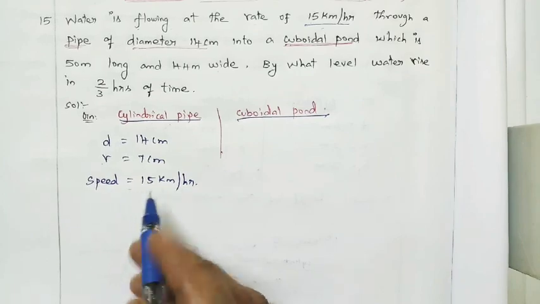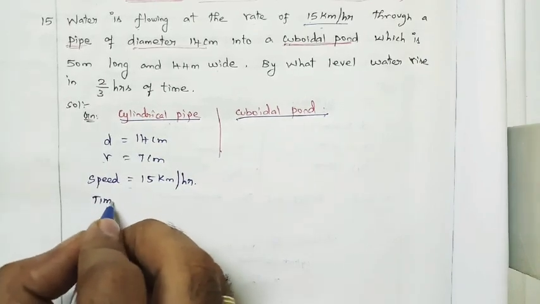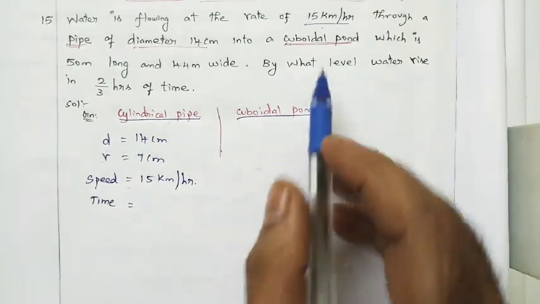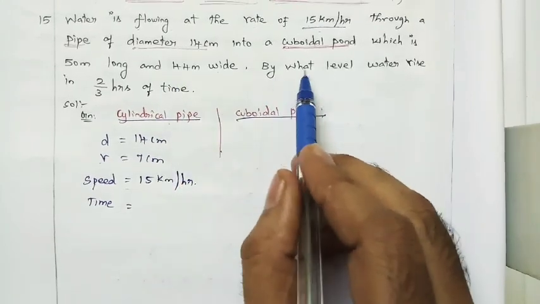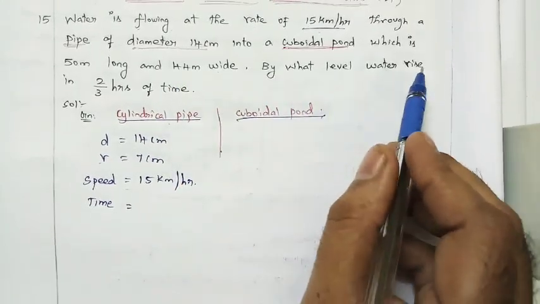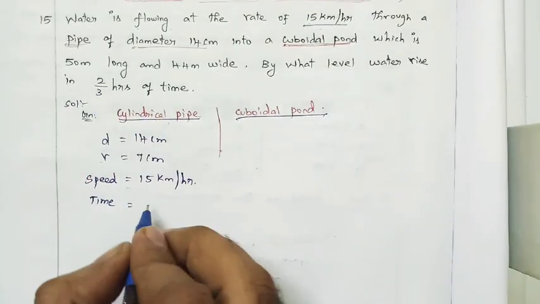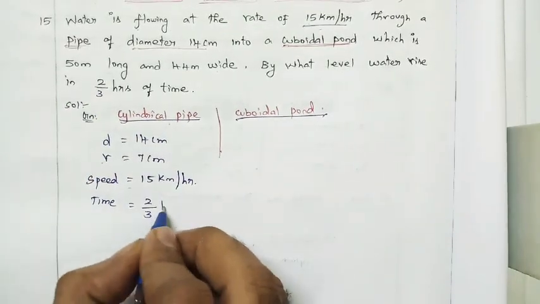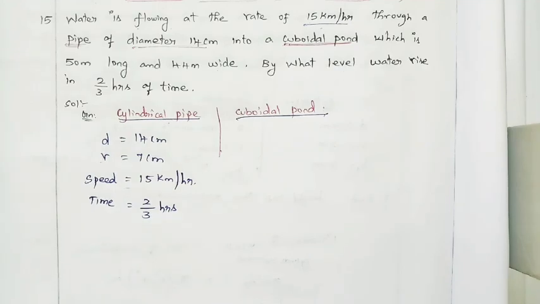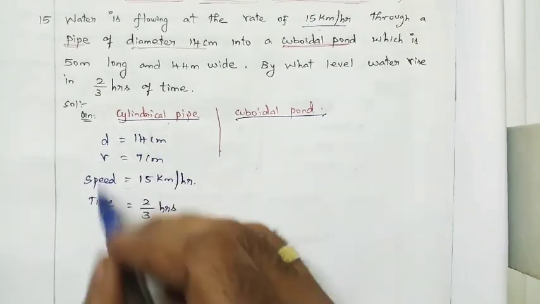We have the speed. Still, what do we need? Time. Here time is given in 'by what level water rises in 2/3 hours of time.' So these things we have filled.